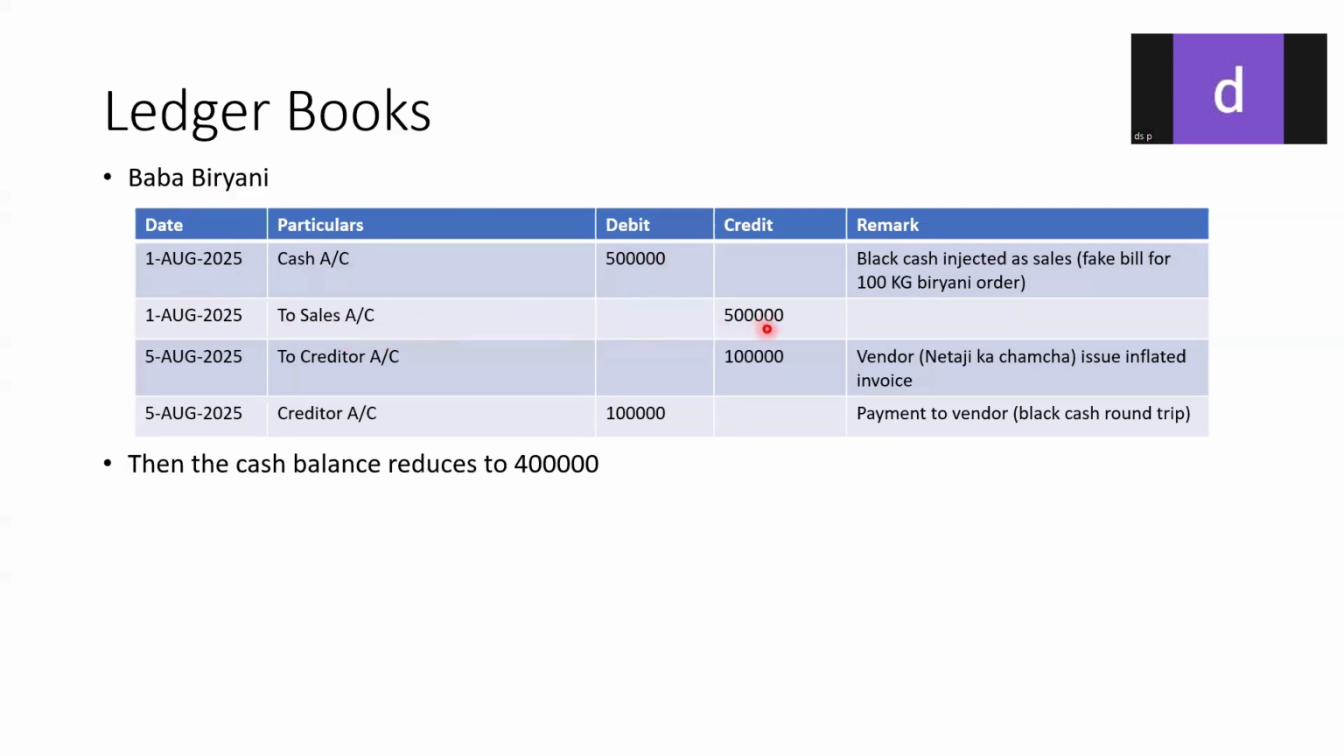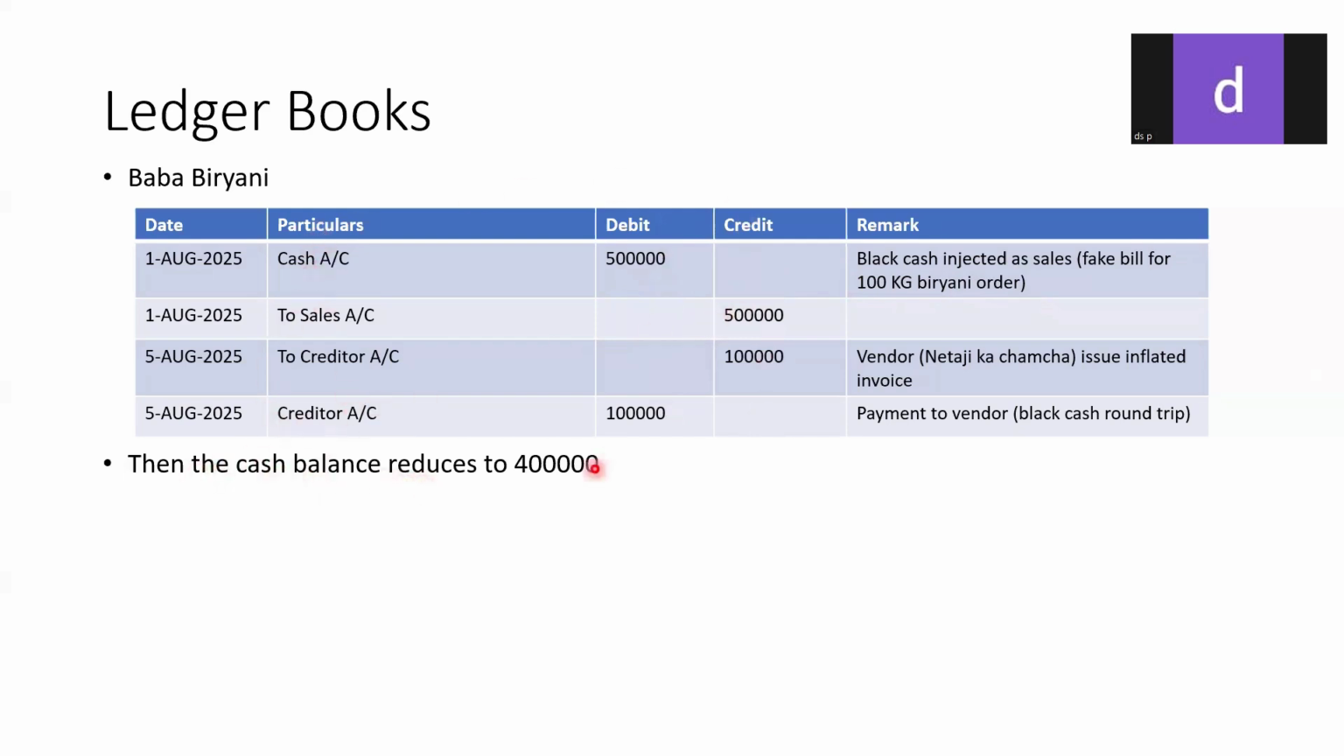So there is Baba Biryani Wala, or you can say any XYZ mutton shop, cake shop, etc. So how would their books look? Again they will have a cash entry over here to the cash account, 5 lakh debit, to the sales account 5 lakh credit. So basically what he's trying to show is that he has got 5 lakh rupees worth of orders. He's showing it as revenue to the sales account, and this 5 lakh was introduced into the cash account, into his bank.